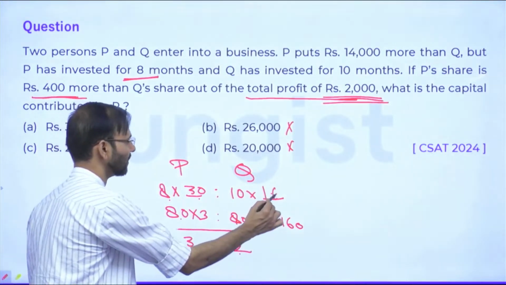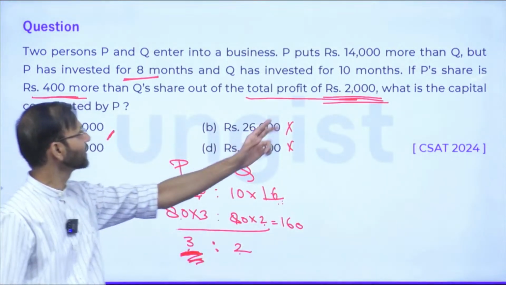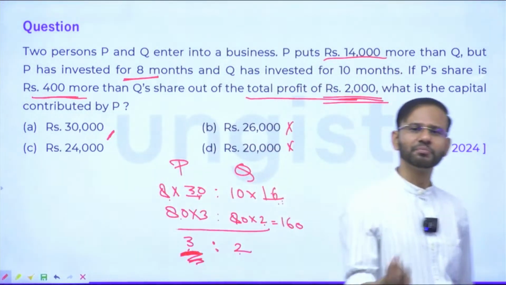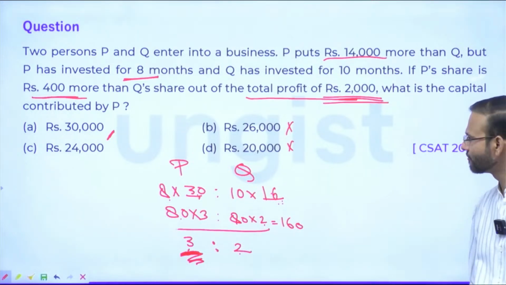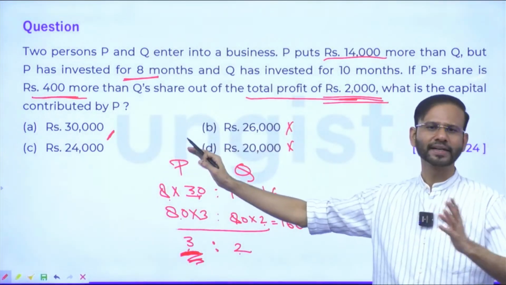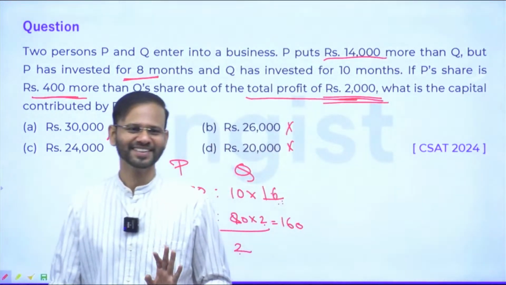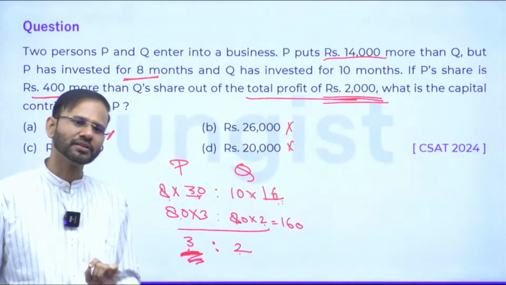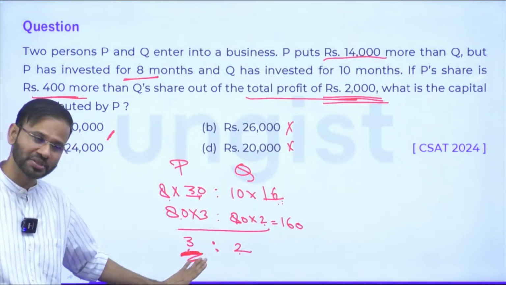16. What is the difference between 30 and 16? 14. The question is saying 14,000 more. Right. Guys, the first answer that I had taken was the correct answer. Good luck. Everybody getting it or not?